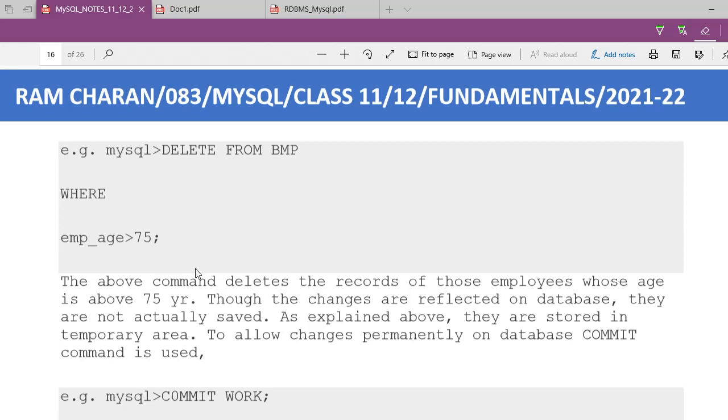So just imagine, everywhere these commands are being used, wherever transactions are being used, they are using this commit as well as rollback command, right? Later on in Python also I will teach you, suppose your Python is going to run into an error while updating a database, then where to go, how to commit it, how to roll back it.